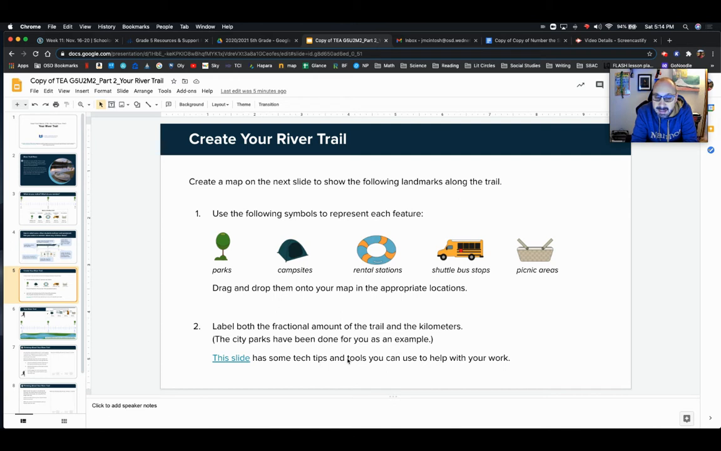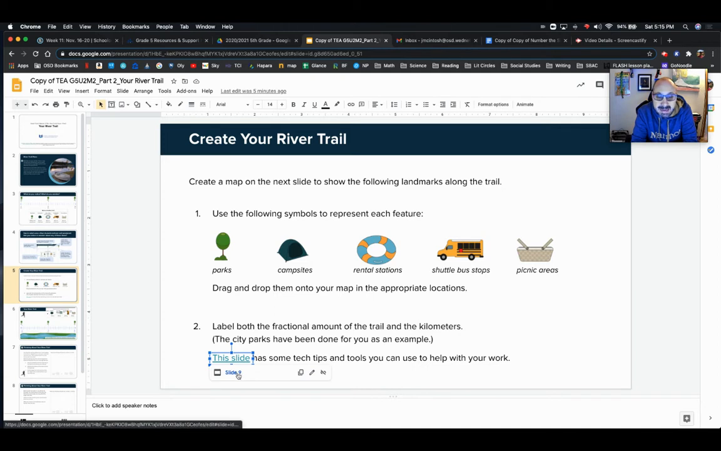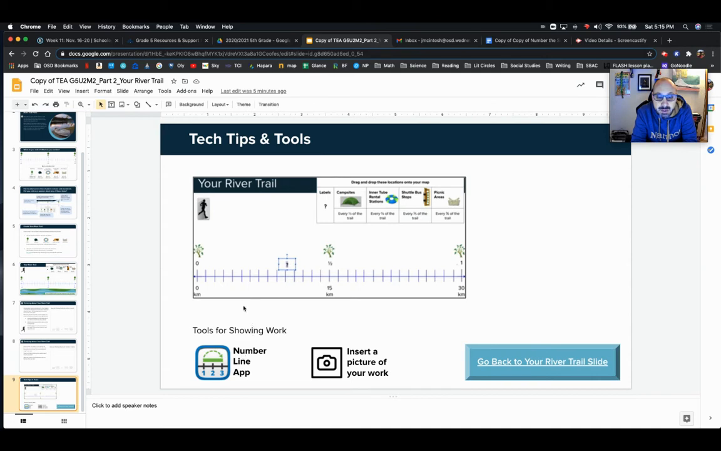This slide has some tech tips and tools you can use to help with your work. So if I click this slide, it's slide 9. It tells me that it's slide 9. We're on slide 5 right now. So if I go to slide 9, it says tools for showing your work. So you drag the question mark down to put how many kilometers that is, and then they put a bunch of different pictures on top of each other to drag. So question mark for the fraction and the kilometers, and then the campsite above the fraction piece, okay?